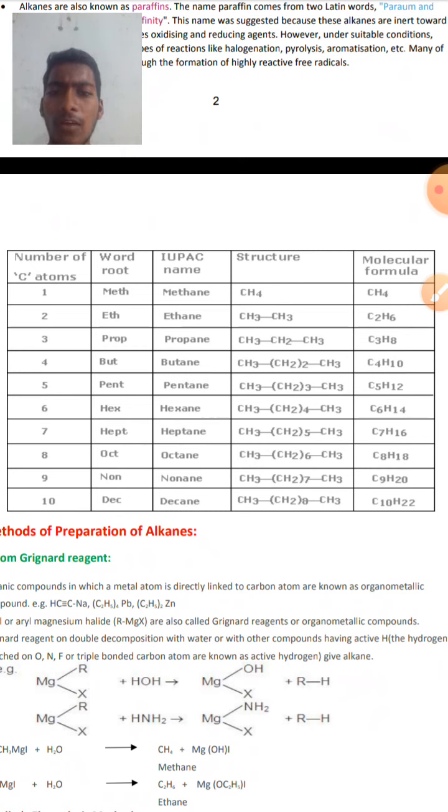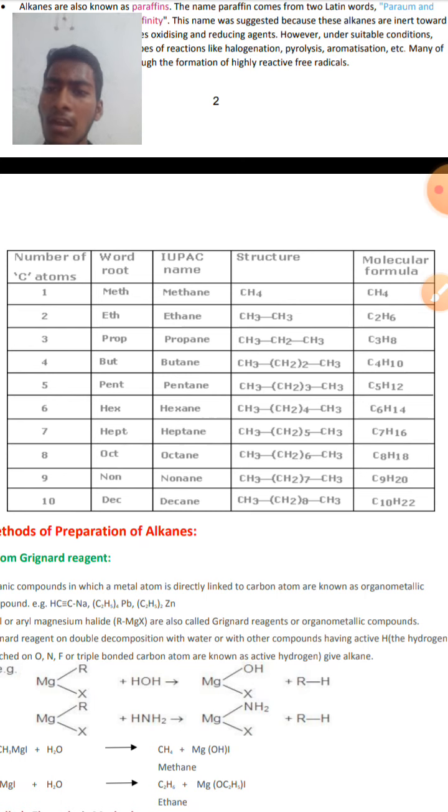In the fourth column we have the structural formula, and in the fifth column we have the molecular formula. If one carbon atom is present in an alkane, the root word will be meth and the IUPAC name will be methane. Structural formula will be CH4 and the molecular formula will be CH4 only.